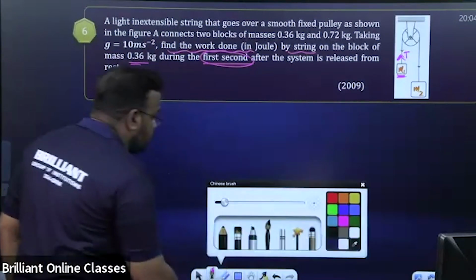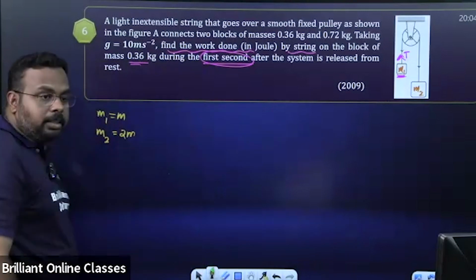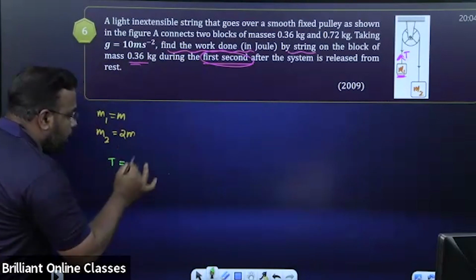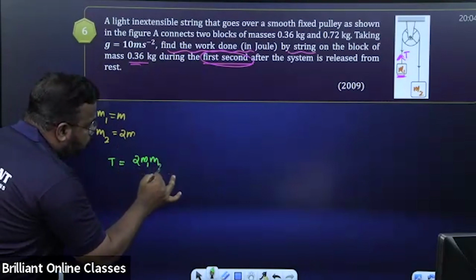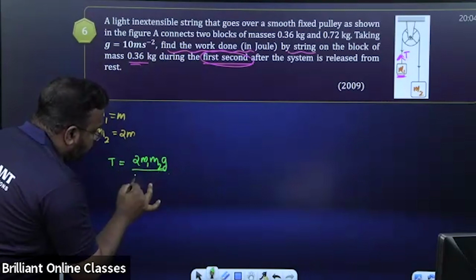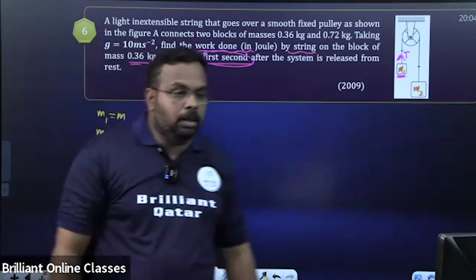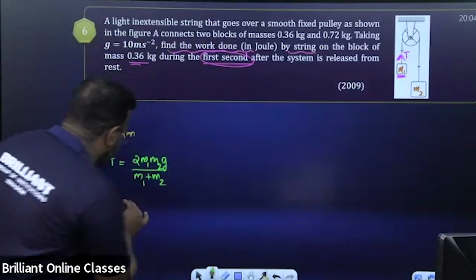Do you remember the tension formula? Tension in a string formula in this connected motion. We studied it in detail. This is the equation. Tension T is equal to 2 m1 m2 into g divided by m1 plus m2. Remember it or not? Yes. So I'm just substituting the values here.